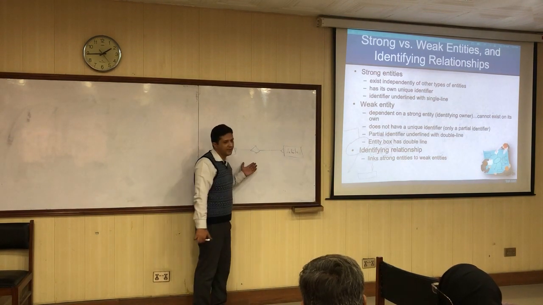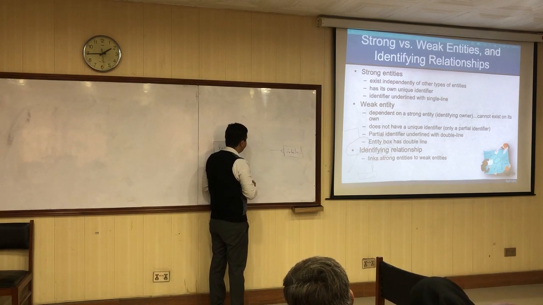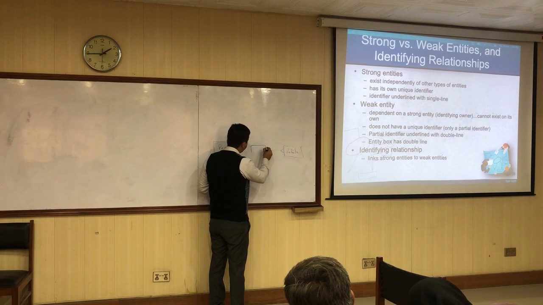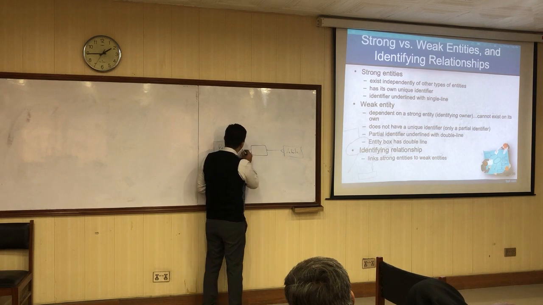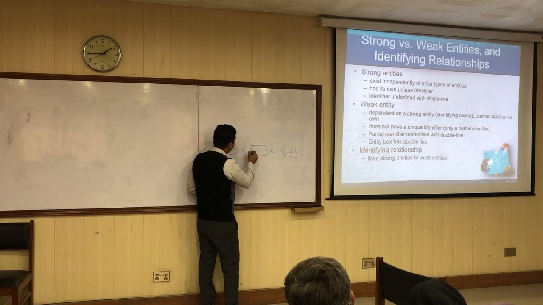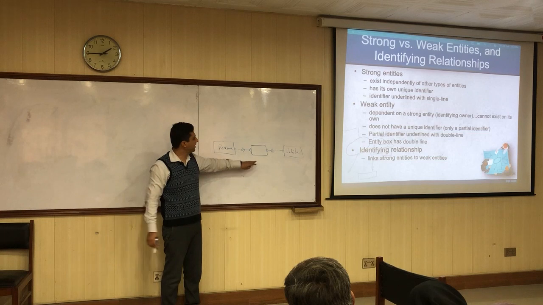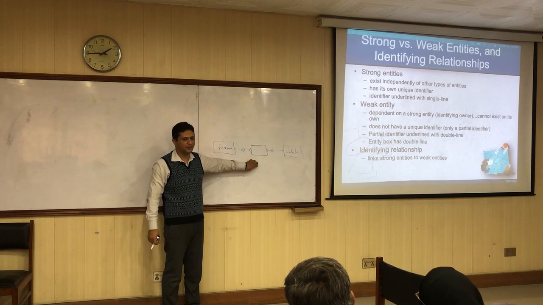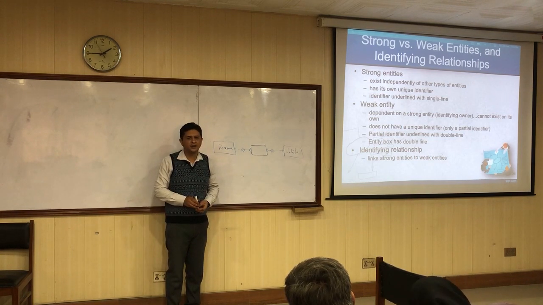Now, because it's a many to many cardinality relationship, this relationship would be converted into a new entity type, and that entity type would be an associative entity. Two new relationships would be created, and the new cardinalities would be one to many. You can give a name to this particular associative entity. A good way is to merge the names of participating entities, or you can assign any meaningful name.